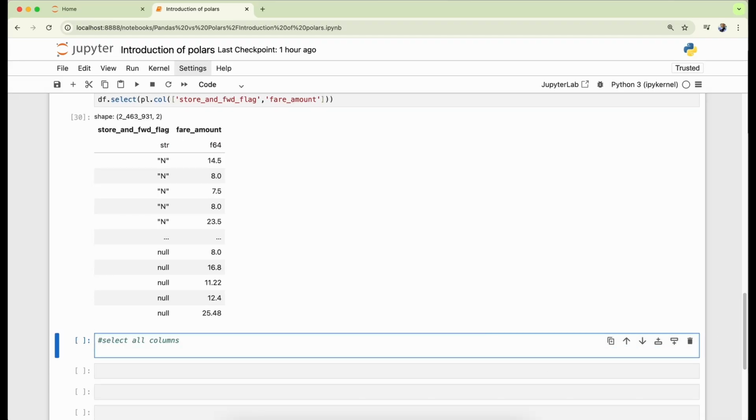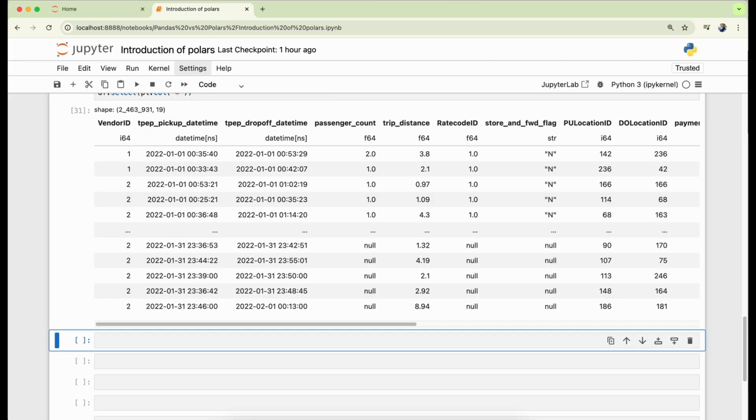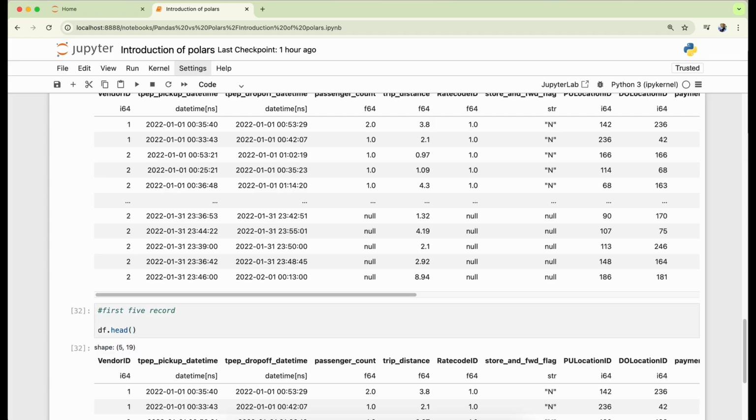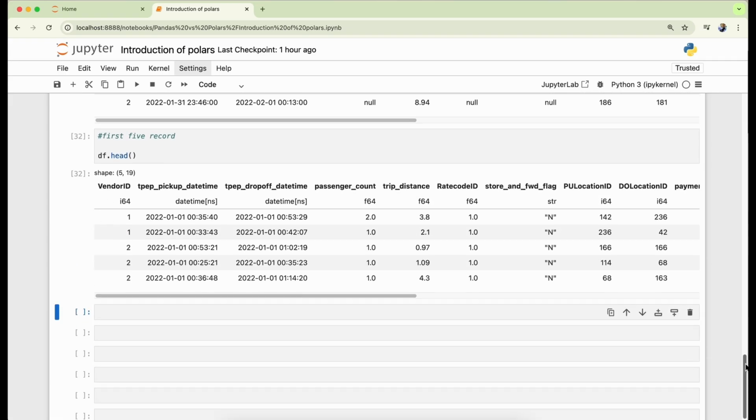Here we want to select all columns. So we are using the df select method. We can also define the star with the pl.col function in this case. Let's execute the cell. We can see the results. In the next cell, we want to select only 5 records. So we are using the df head method. This will display only 5 records, and if we want, we can change the number count in the head method as a parameter. Let's execute the cell. We can see the results.